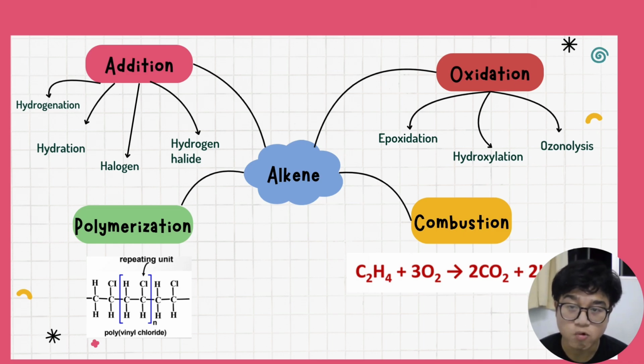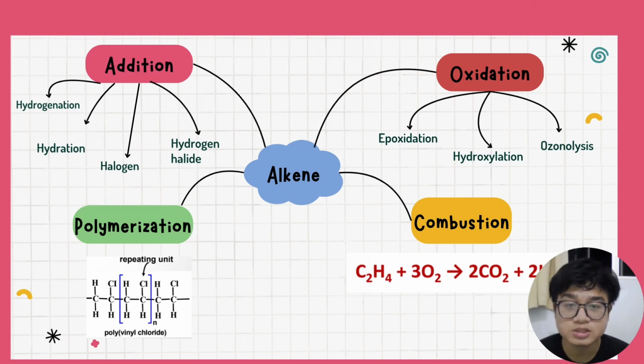For halogenation, a halogen in an inert solvent or in an aqueous medium will react with the alkene, and the halogen atoms will add to the double bond, like in hydrogenation. The same goes for hydrogen halides, where a hydrogen halide reacts with an alkene to form a haloalkane or alkyl halide. Number two is oxidation, where there is epoxidation, hydroxylation, and ozonolysis.